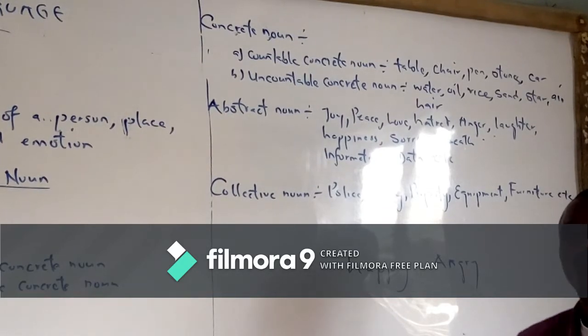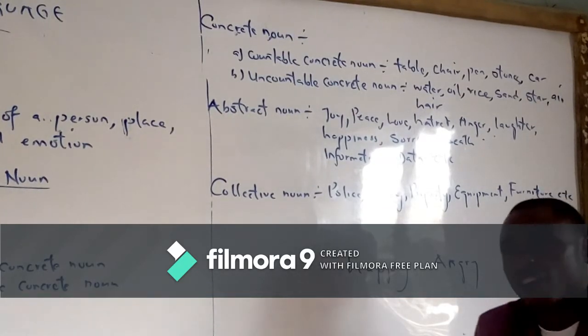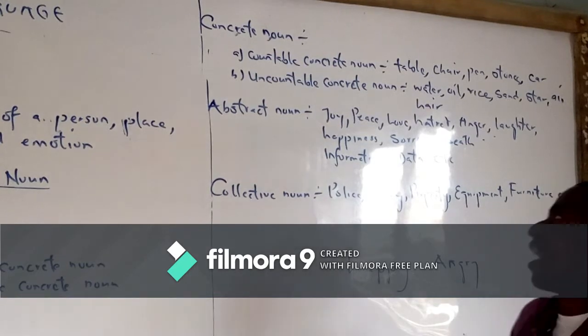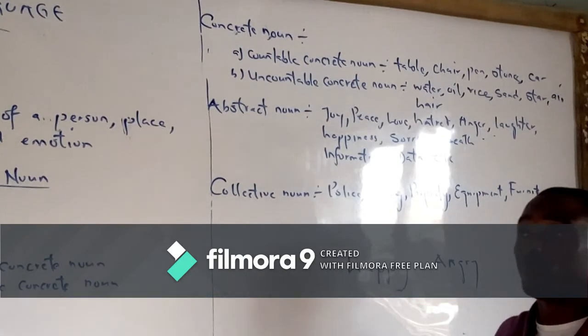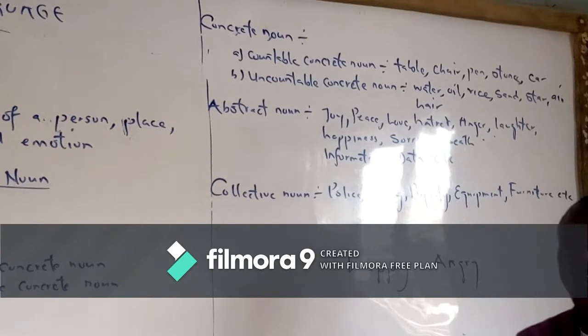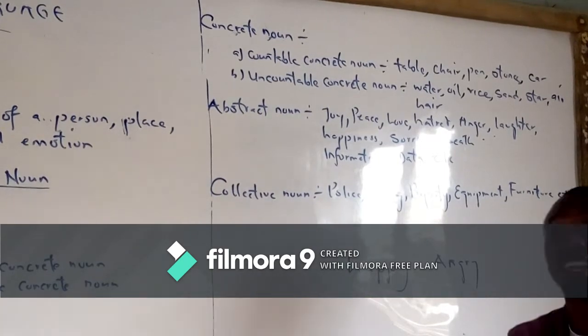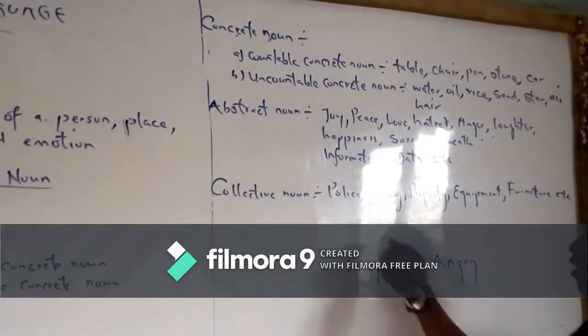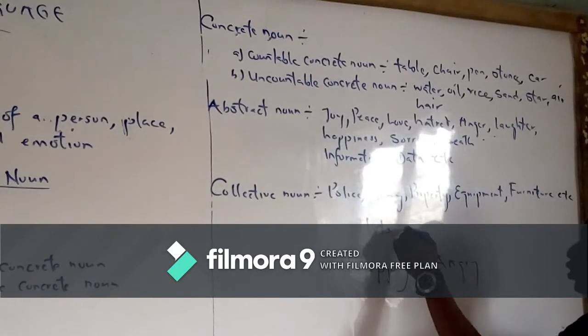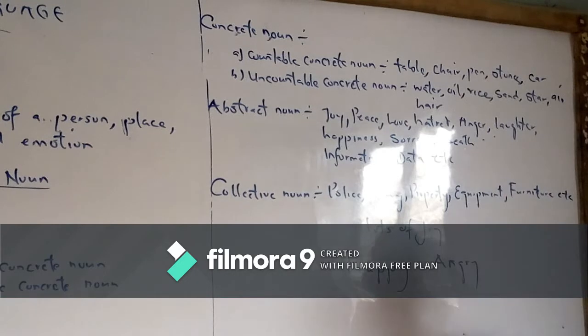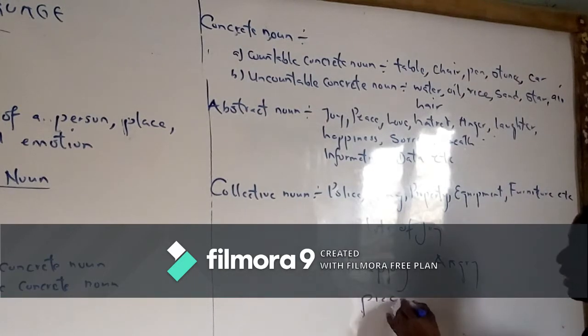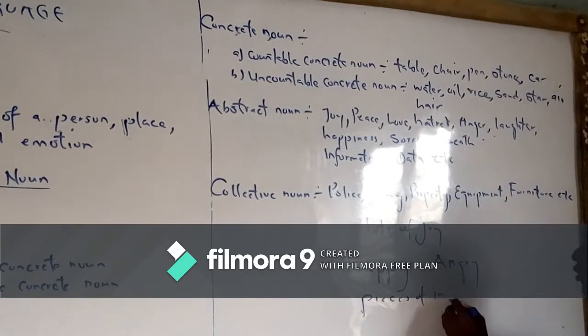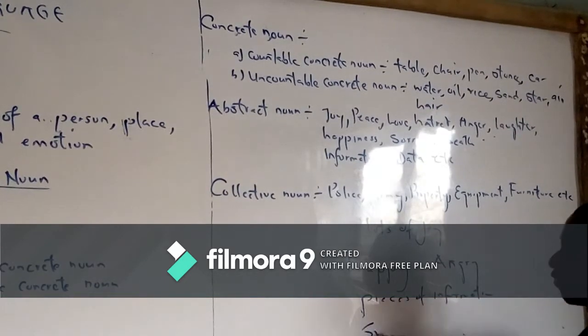However, when you feel like making abstract nouns plural, we use specific adjectives to qualify them, like lots of joy, pieces of information, some advice.